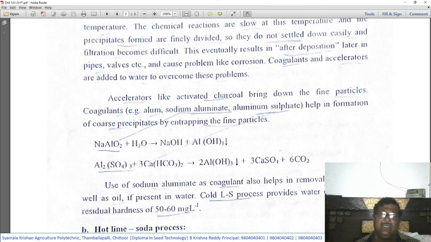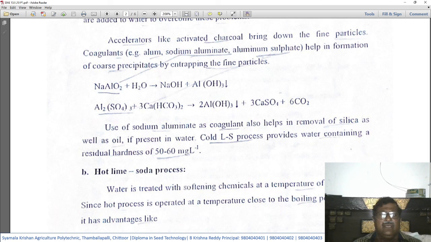Then comes aluminum sulfate. When it reacts with the calcium bicarbonate present in the hard water, it gives rise to two molecules of aluminum hydroxide, which are bigger size particles, that is coagulation, which get settled very fast. In addition to that, calcium sulfate and carbon dioxide will also form.